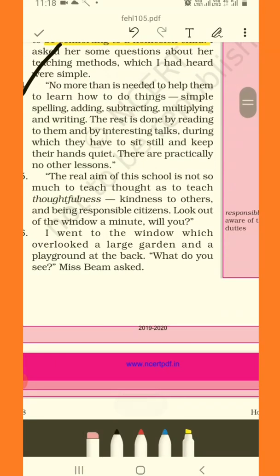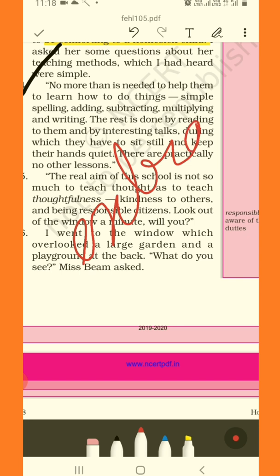No more than is needed to help them to learn how to do things. Simple spelling. So Miss Beam says nothing extraordinary is required to help them to learn how to do things. Okay. So no extraordinary effort is required to help them do this and that.